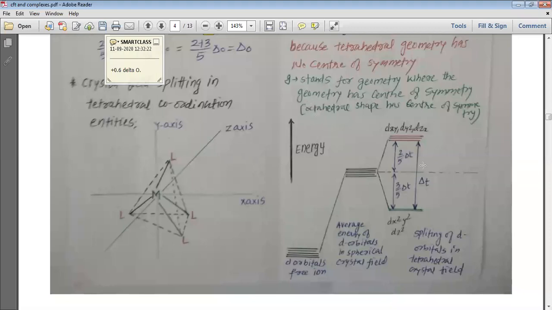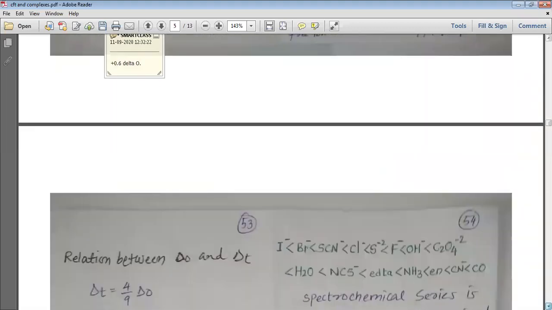When there is splitting, T2 orbitals, that is dxy, dyz and dzx, go plus 2 by 5 delta t, and dx square minus y square and dz square go minus 3 by 5 delta t, and ultimately the total splitting that we can see is known as delta t, which is the tetrahedral splitting.